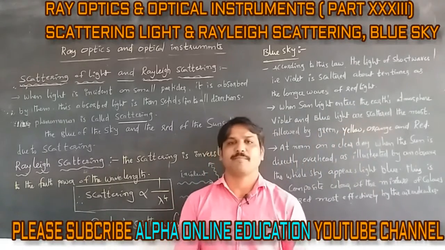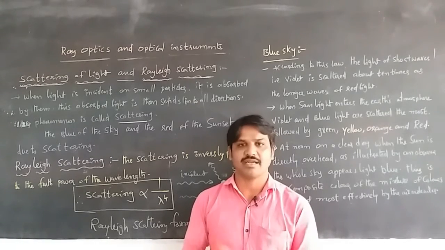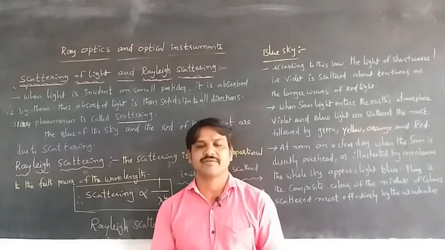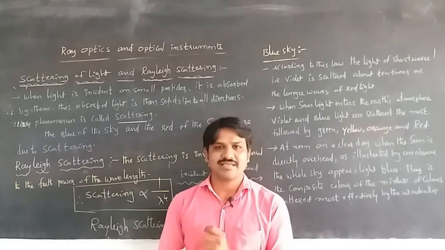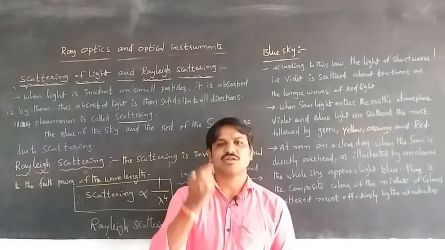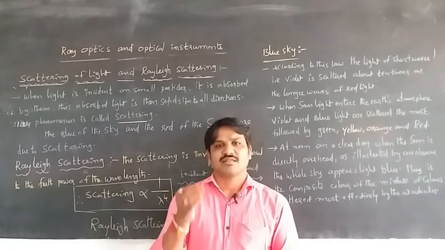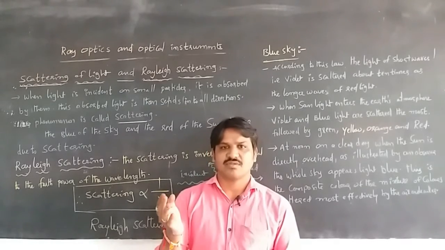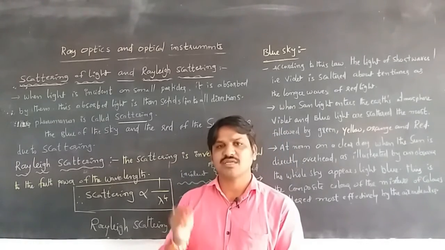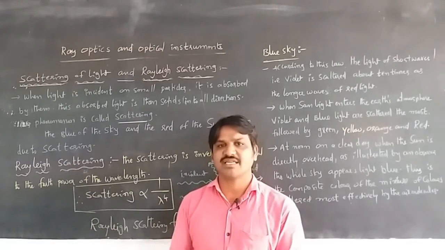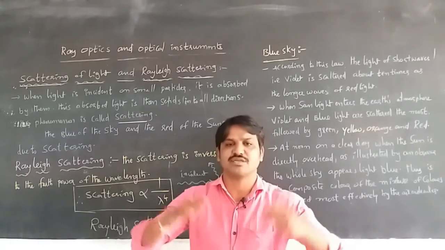Scattering of light means, as we discussed earlier, that whenever sunlight travels into water droplets after the rain, the light is dispersed and forms a rainbow. And here, when light travels in the Earth's atmosphere, smaller objects like dust particles and air molecules act as obstacles. Whenever sunlight passes through the atmosphere, the light is absorbed by those particles and then moves into all directions.